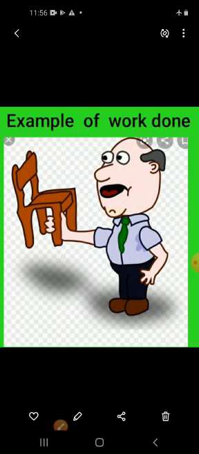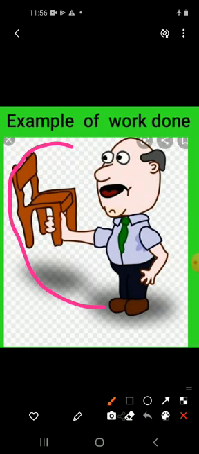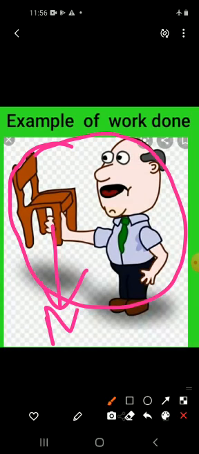But when you try to move a wall, the wall does not move. You applied force in both activities, but work is done only in the first case, because on applying force, the chair moves, but the wall does not move.